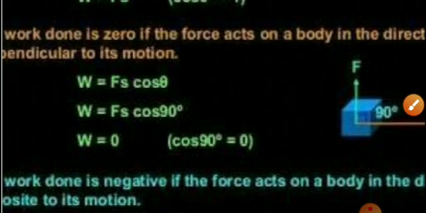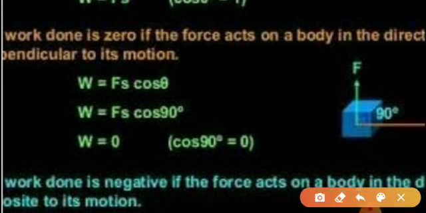And the third is zero work. Work is said to be 0 when the force acting on the body is perpendicular to its motion. Suppose this is the object, you apply the force in this direction, perpendicular, and the object is displaced in this direction. So force and displacement make a 90 degree angle. The value of cos 90 degrees is 0. Putting it in W equals Fs cos theta, cos 90 is 0, so 0 multiplied by F into S is 0. Therefore W equals 0, which means work is 0.